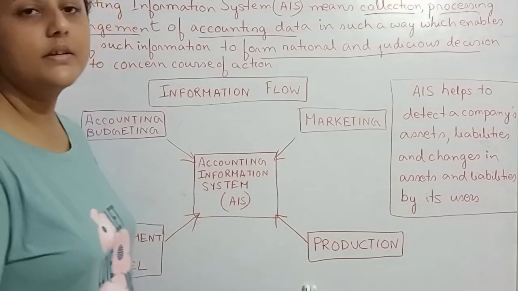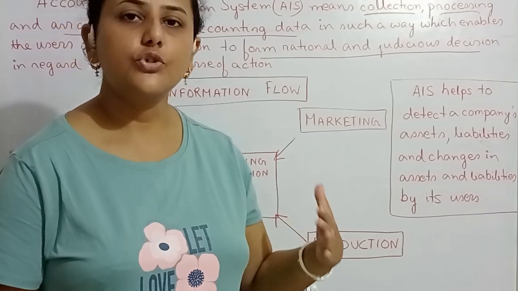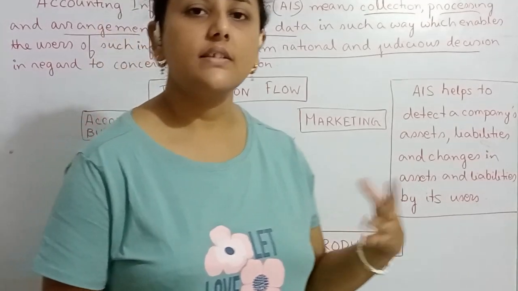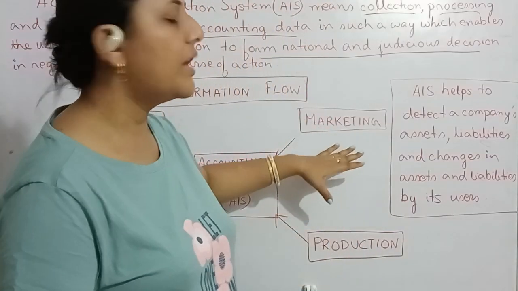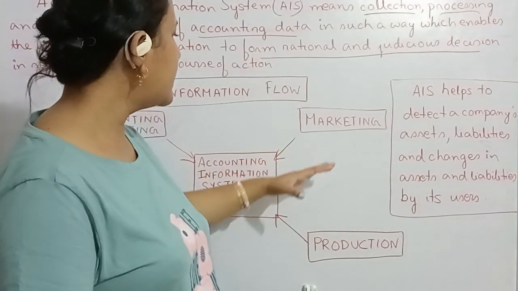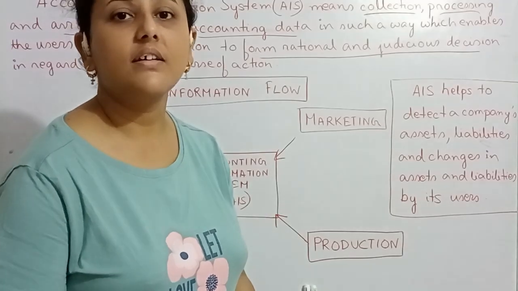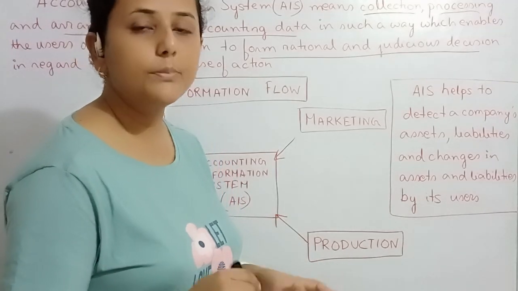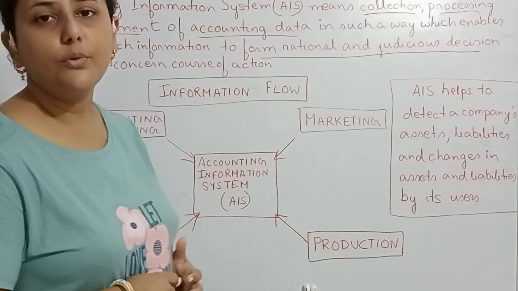Then marketing means what? To take the product into the market. The product should be made in such a way that it meets the demands of the customers. So that is done in the marketing unit. So information flows from the marketing unit to the accounting information system, that is, what is the market condition. The update on marketing conditions flows into the accounting information system.